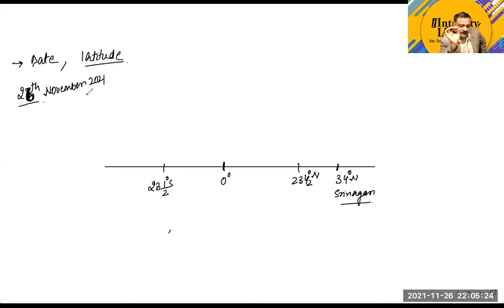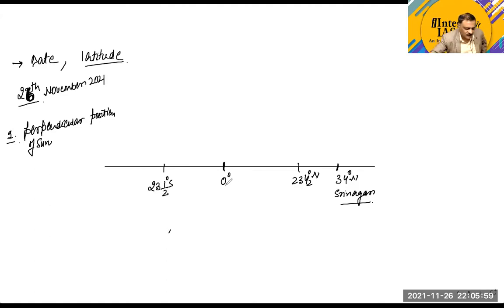Okay, 26th of November 2021. And I want to calculate how much the noon angle in Srinagar is today. What I need first, my first step, is to calculate where the sun is perpendicular today, the position of the sun. Now can you calculate where the sun is perpendicular on 26th of November 2021?